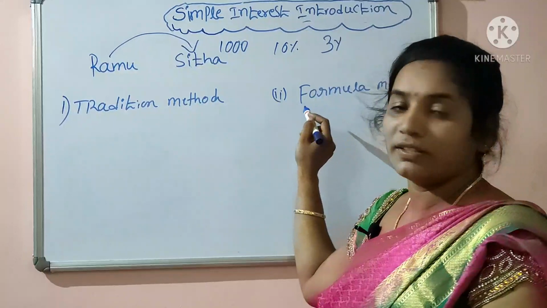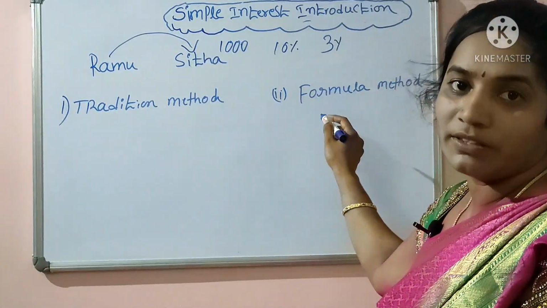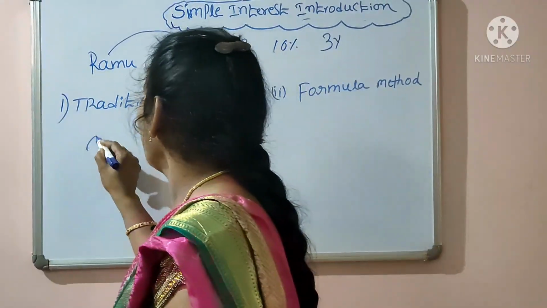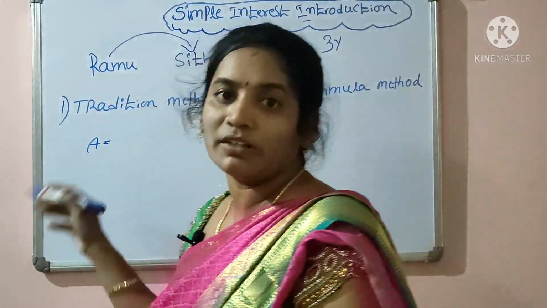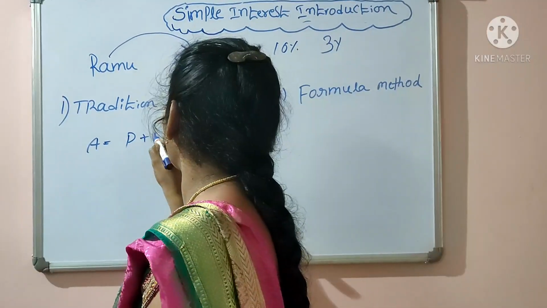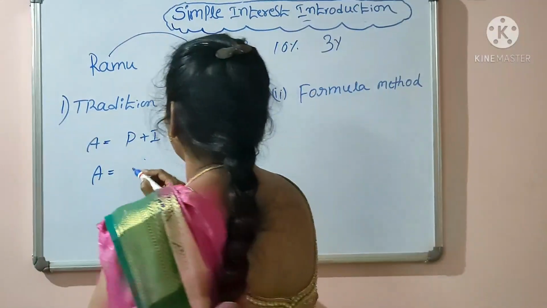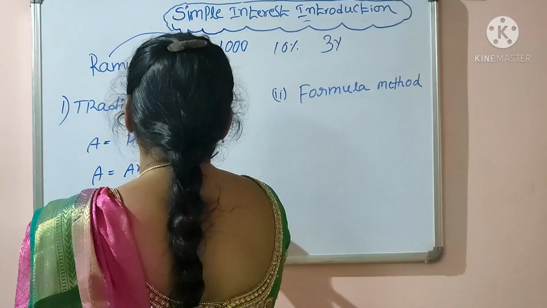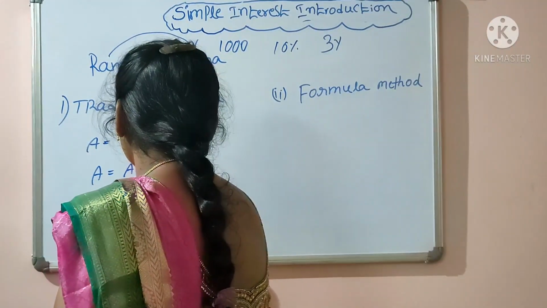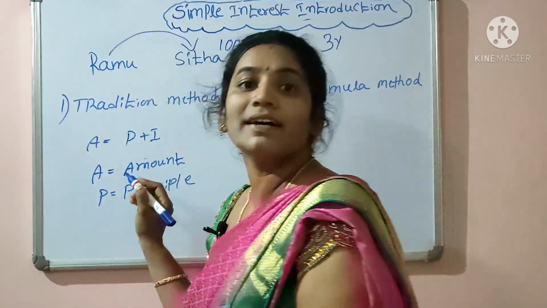There are two methods. The first one is the traditional method, the second one is the formula method. First we will see the traditional method. Already we know the formula for the traditional method, that is A equal to P plus I. A equal to amount, P equal to principal, I is the interest.